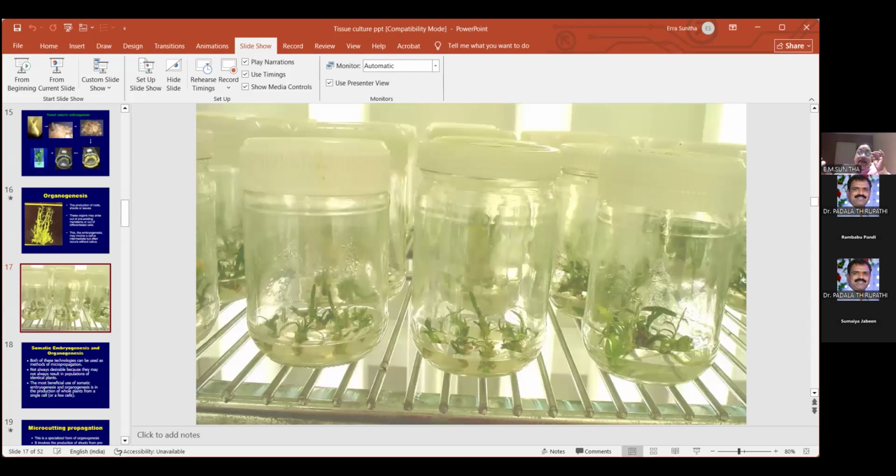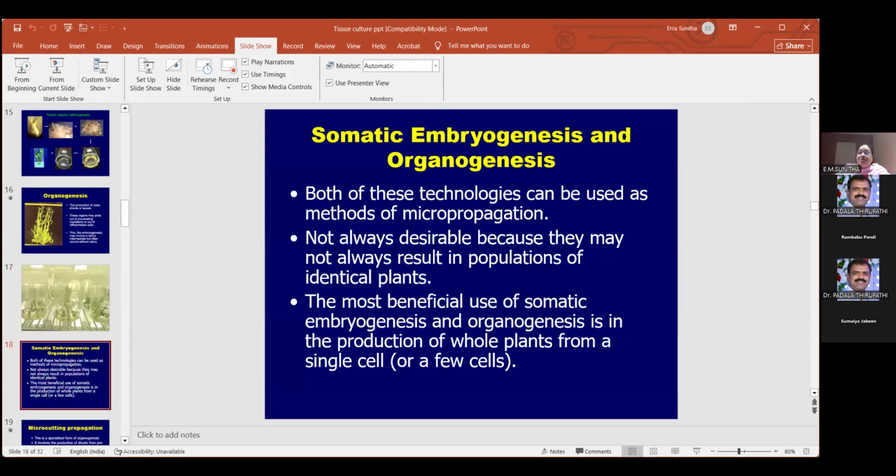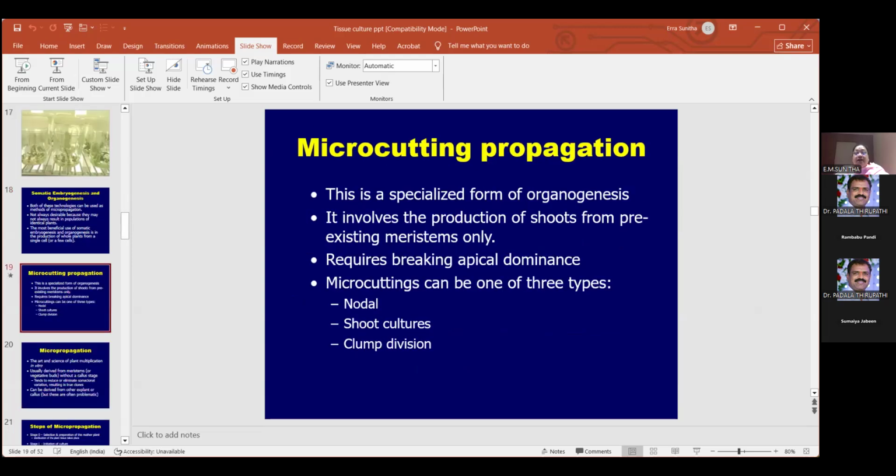That is, you take the explant, you put the suitable hormones. In those suitable hormones you will be getting this particular thing. You will be getting the plants. So here shoots are there. Next you take it, you put it in the rooting hormone, roots will be formed. Okay, so for both somatic embryogenesis and organogenesis, we can use it for micropropagation. Okay, then this micro cutting.